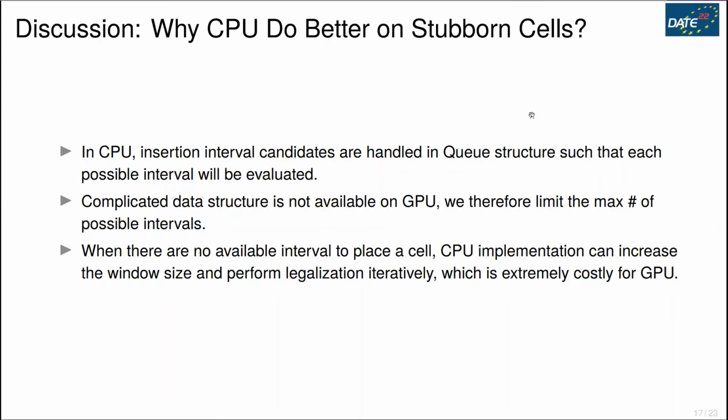There are the following reasons that CPU does a better job on those cells. In CPU, insertion interval candidates are handled in a queue structure, such that each possible interval will be evaluated. The complicated data structure is not available on GPU. We therefore limit the max number of possible intervals. When there are no available intervals to place a cell, the CPU implementation can increase the window size and perform legalization iteratively, which is extremely costly for GPU.